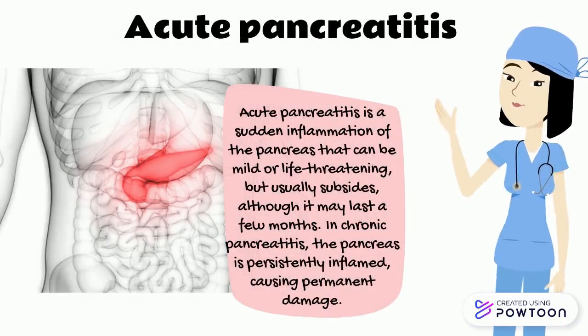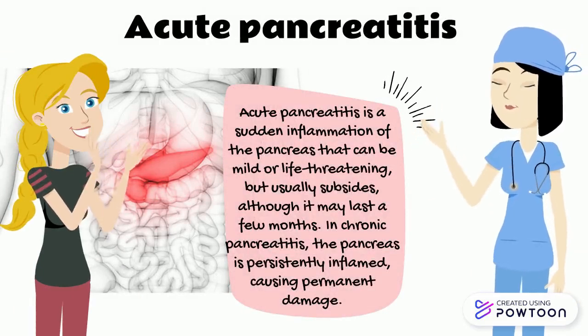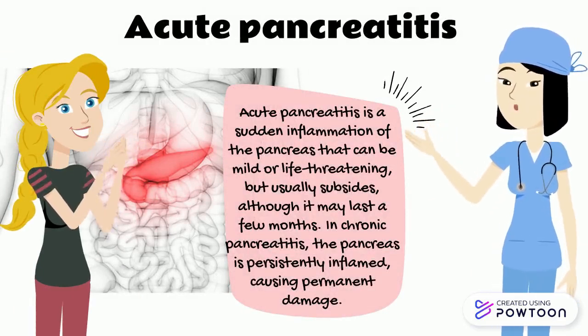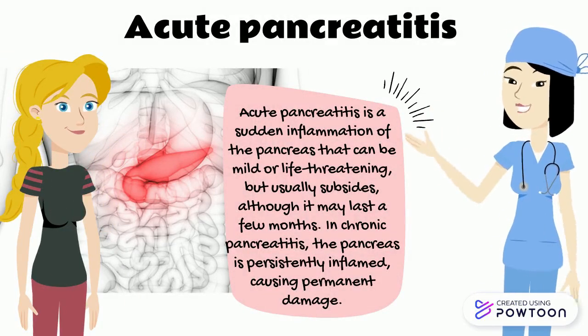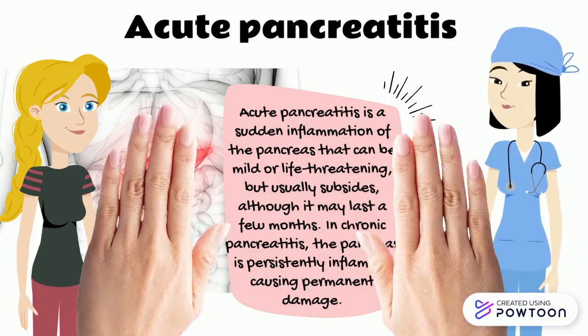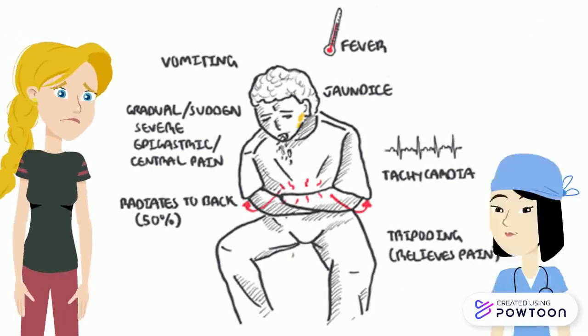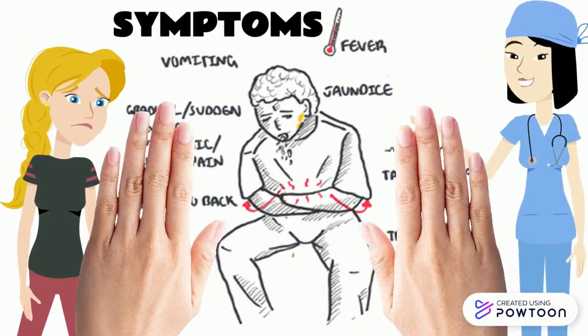Acute pancreatitis is a sudden inflammation of the pancreas that can be mild or life-threatening, but usually subsides, although it may last a few months. In chronic pancreatitis, the pancreas is persistently inflamed, causing permanent damage. The main symptoms are vomiting, back pain, fever, jaundice and tachycardia.